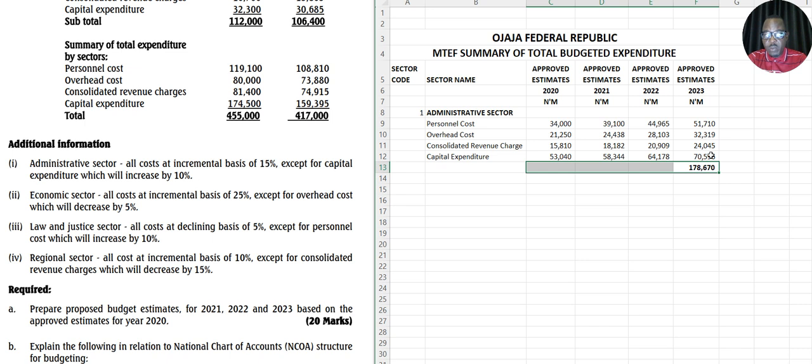Okay, so you can decide to do it like this, to give you the figure here. All right, so we already have that of administrative sector done. Let's go on to the next one.